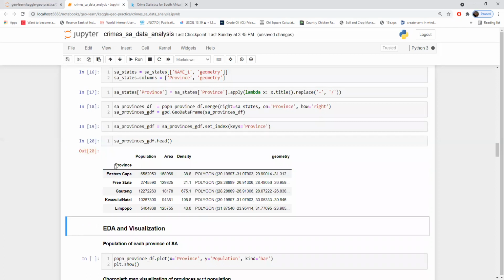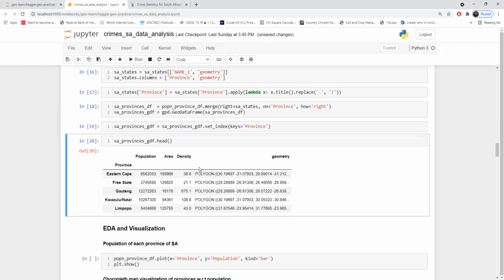So we have got province as an index, and we have population, area, density as columns along with geometry. So this is our GeoDataFrame, and we can do plotting, taking the geometry column and plotting it.